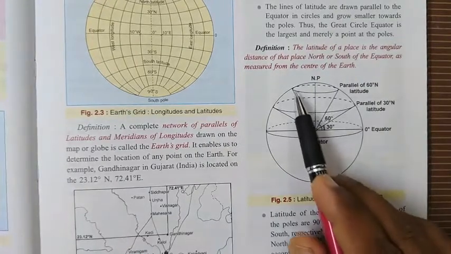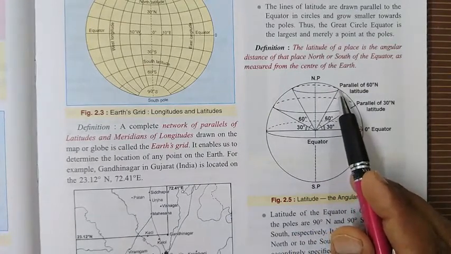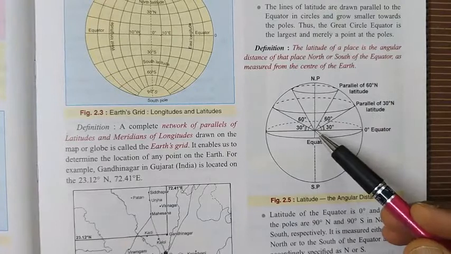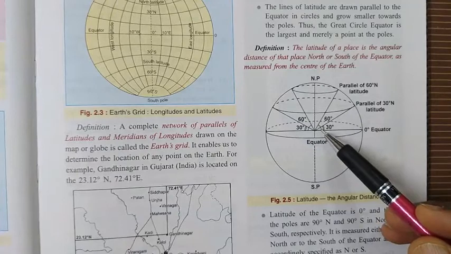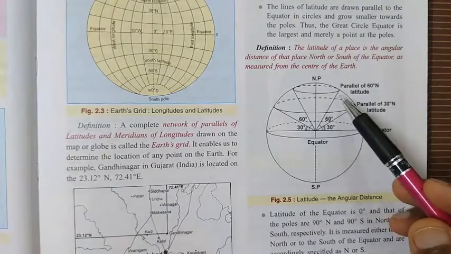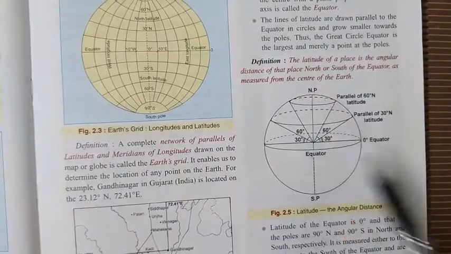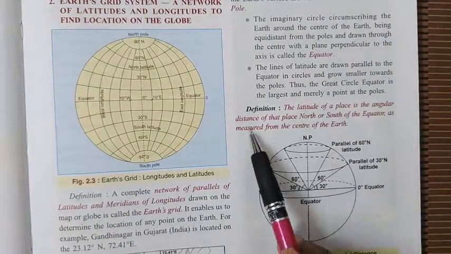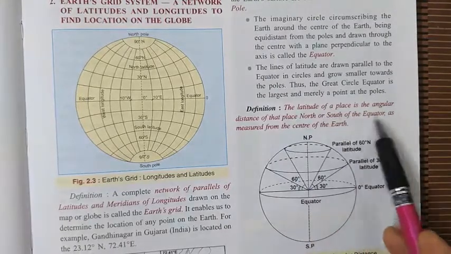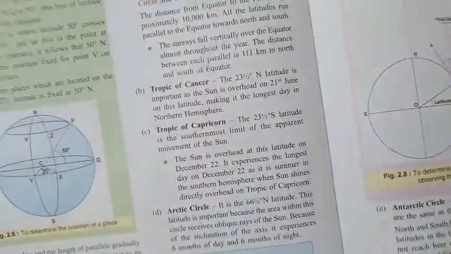In the same way, this is the 60 degree north latitude. Why is it 60 degree? Because it forms an angle from the center of the earth, that is from the equator. This angle is 60 degrees, and so we call this latitude 60 degree north. This is why, as you can find in the definition written here, the latitude of a place is the angular distance of that place north or south of the equator, as measured from the center of the earth.